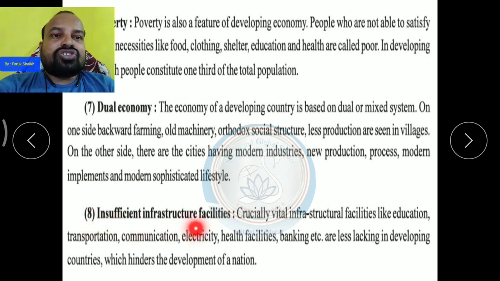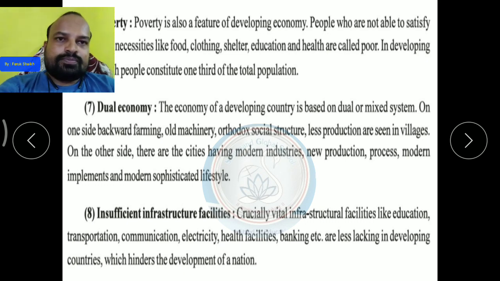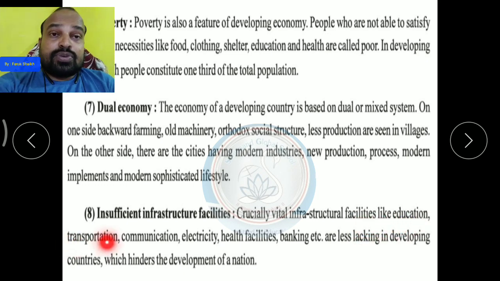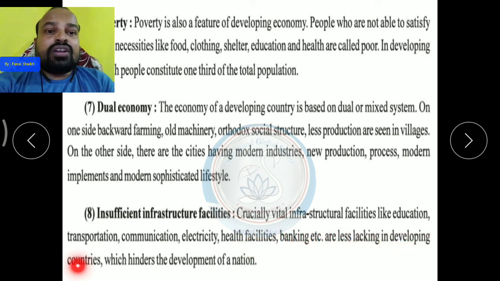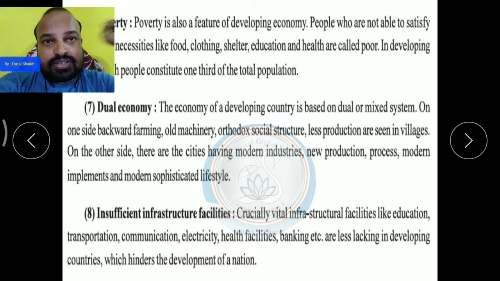Insufficient infrastructure facilities. In our country, the infrastructure available for industries, for farms, for agriculture is very old, or less, not enough. So let us see. Crucially vital infrastructure facilities like education, transportation, communication, electricity, health facilities, banking, etc. are lacking in developing countries, which hinders the development of the nation.